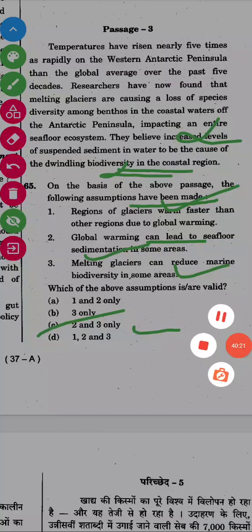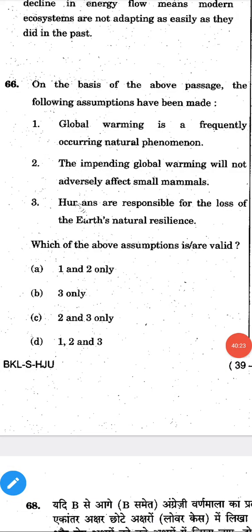Okay. Next question. On the basis of the above passage, the following assumptions have been made. First one, global warming is a frequently occurring natural phenomenon. No, it's wrong. Implementing global warming will not adversely affect small mammals. It will be affected. Next, humans are responsible for the loss of the earth's natural resilience. Yes, it's right. So option B is the right answer.